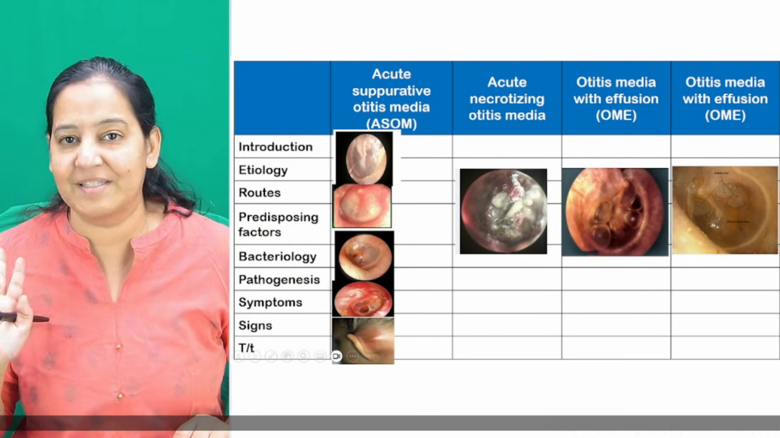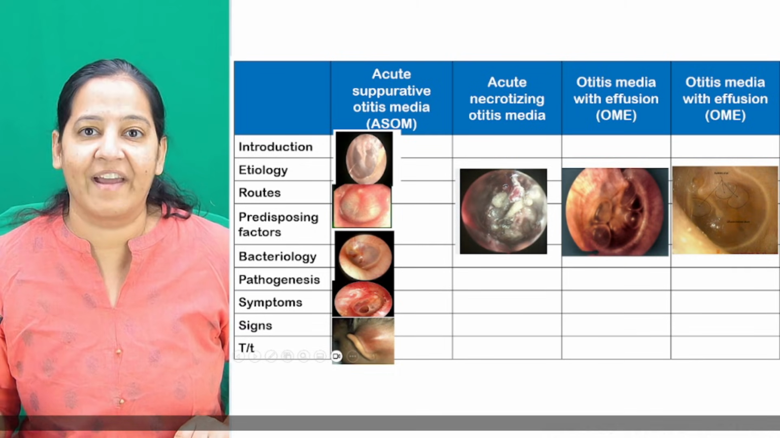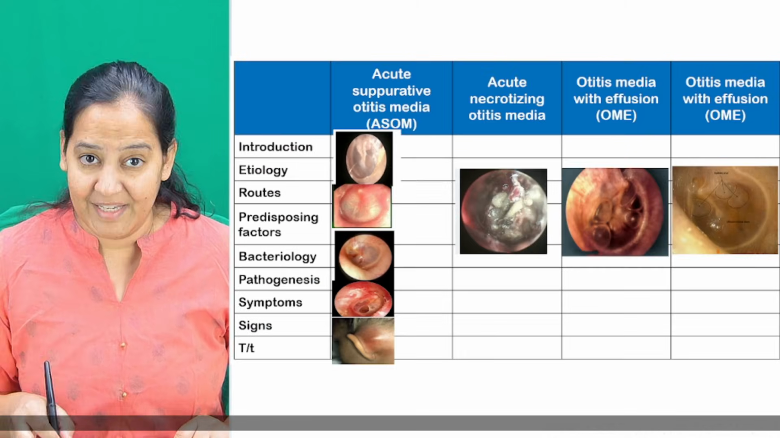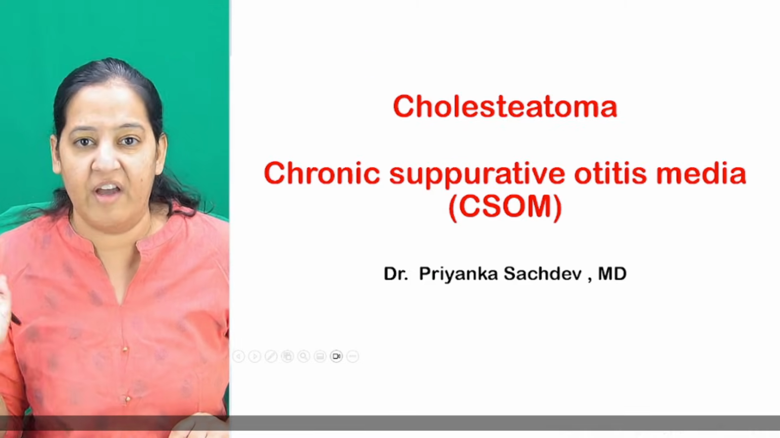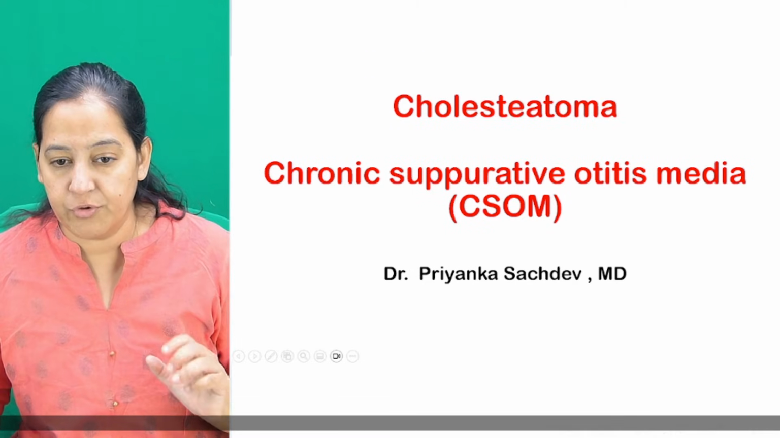So today, this is the master chart. I have shown you all the diagrams. We have understood it clearly. These are the stages of the first one, ASOM, having 5 stages. We have completed that. So let's move on to today's topic.